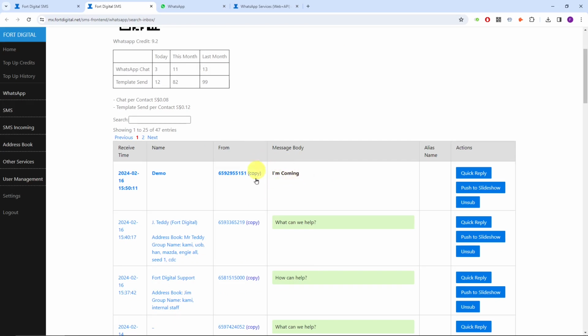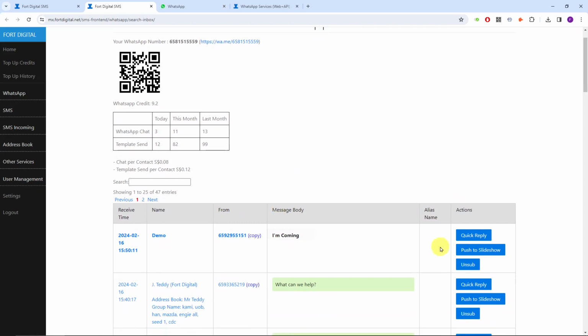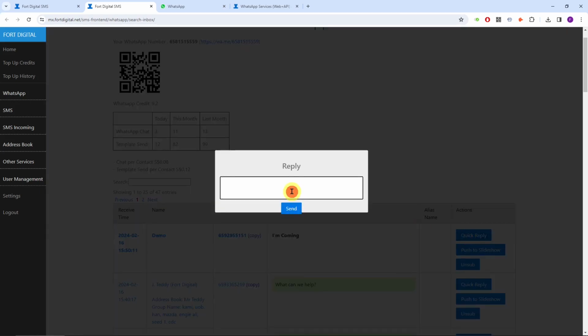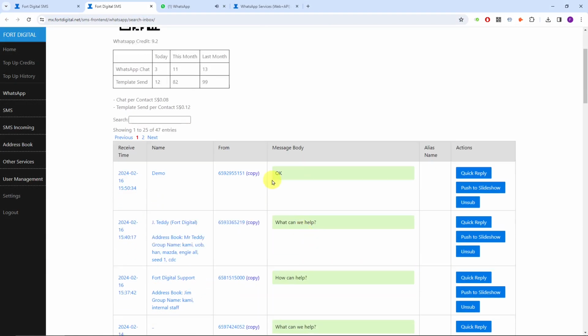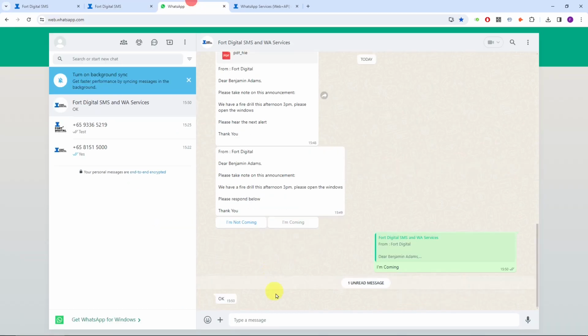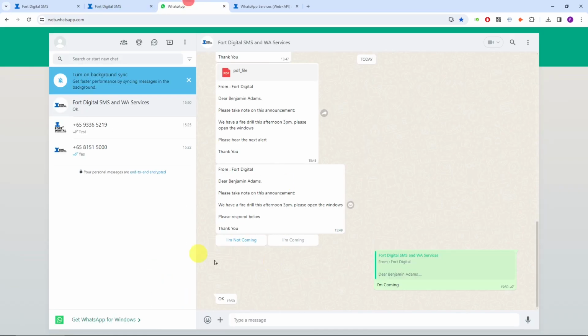Here we go. All the replies will come into the chat. Once they have replied back to you, you can continue the conversation and chat with them. As far as they WhatsApp to you, you can reply with anything. You can start to chat with them within a 24-hour period. So this is a very nice template.